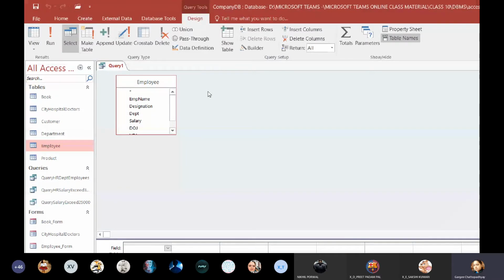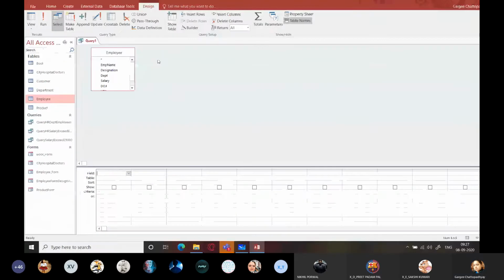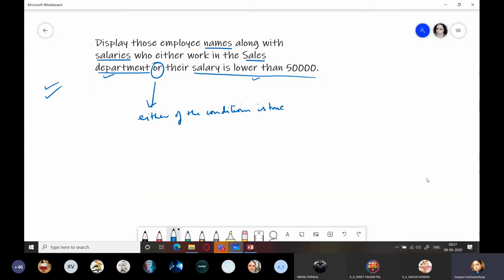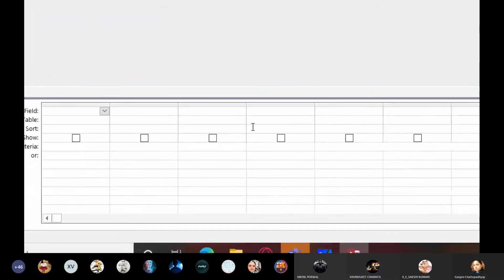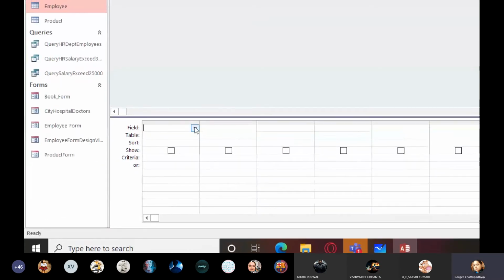Okay, now what? Look at the question. Take a look at the question very clearly first, and first you plan out how you are going to design it. Employee name, salary, and criteria is lower than 50,000 rupees. Firstly, let's move step by step.